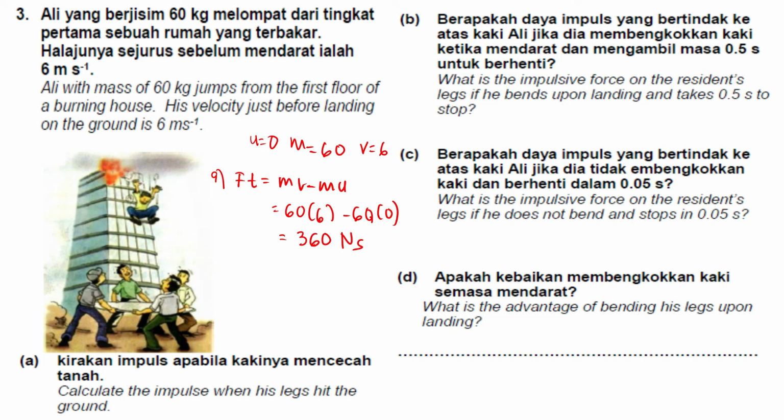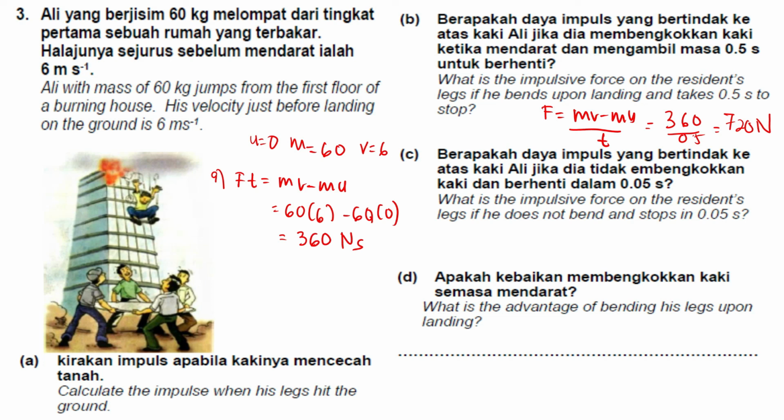For B, what is the impulsive force on the resident's leg if he bends before landing and takes 0.5 seconds to stop? So impulsive force, F is equal to mv minus mu divided by t. Do I need to calculate mv minus mu anymore? No need, because I already calculated it before. So 360, and the time is 0.5. So 360 divided by 0.5, we get 720 Newton. That is the answer for B.